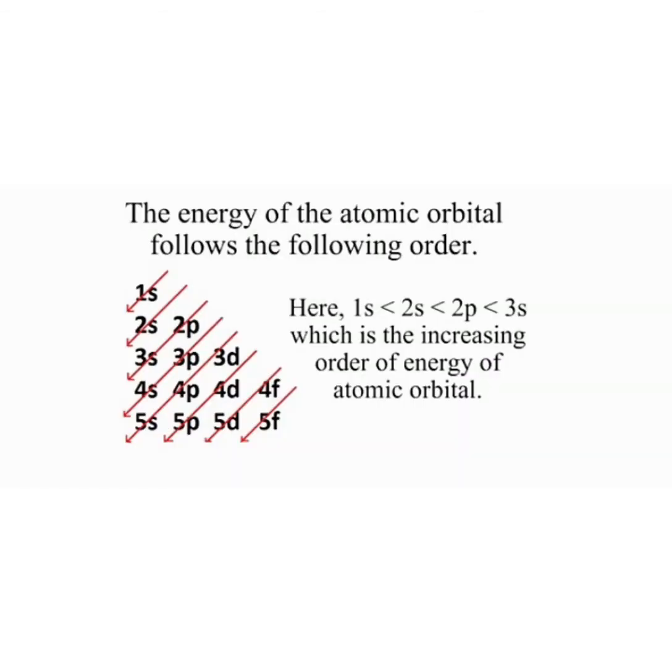The energy of atomic orbitals follows the following order. According to this, 1s orbital is lower in energy than 2s, which is lower in energy than 2p, which is lower in energy than 3s, which is the increasing order of energy of atomic orbitals.